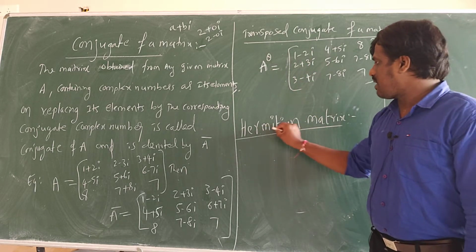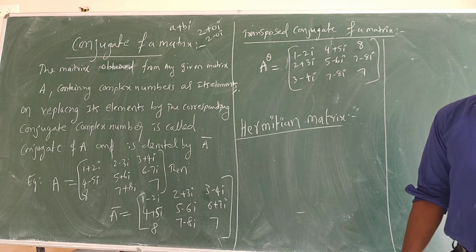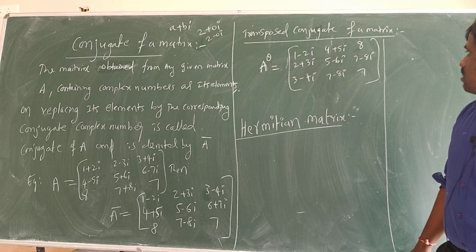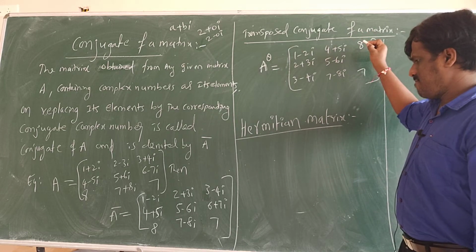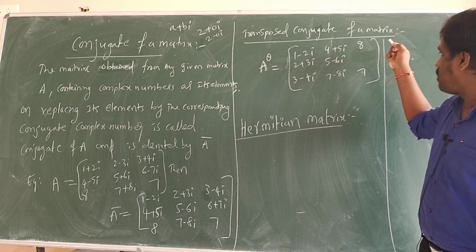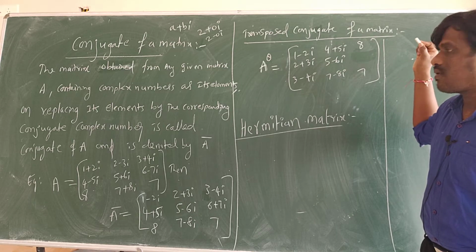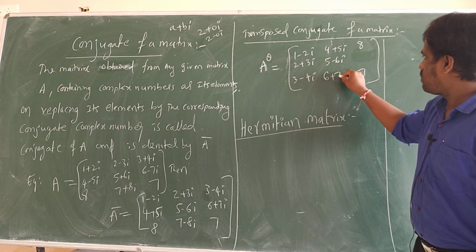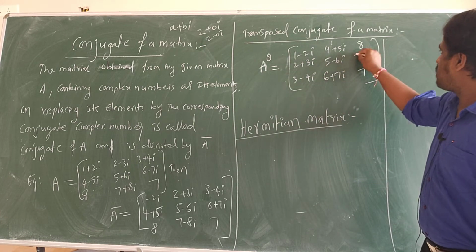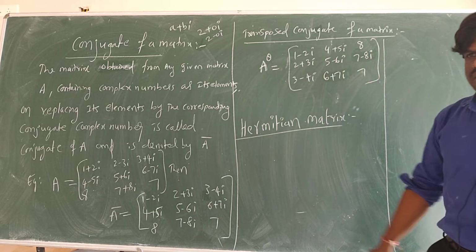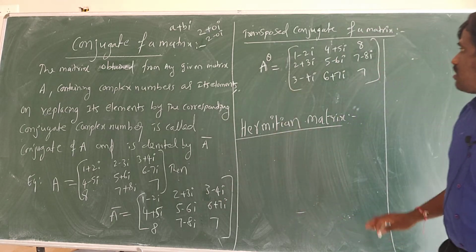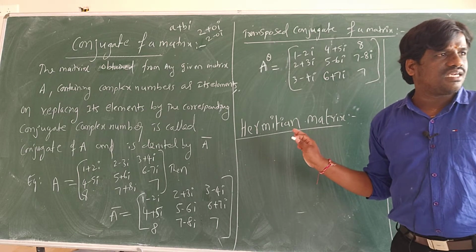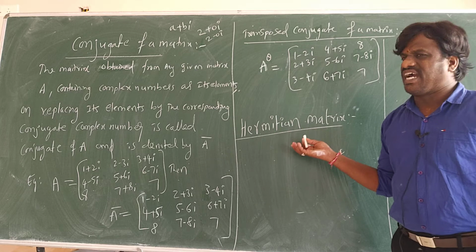Next is Hermitian matrix. Here, 6 plus 7 iota, 8, 7 minus 8 iota, 7. This is the transpose of this, just writing. So this is called A power theta. Okay, this is not there in IIT JEE, but if you have it, you can use this.